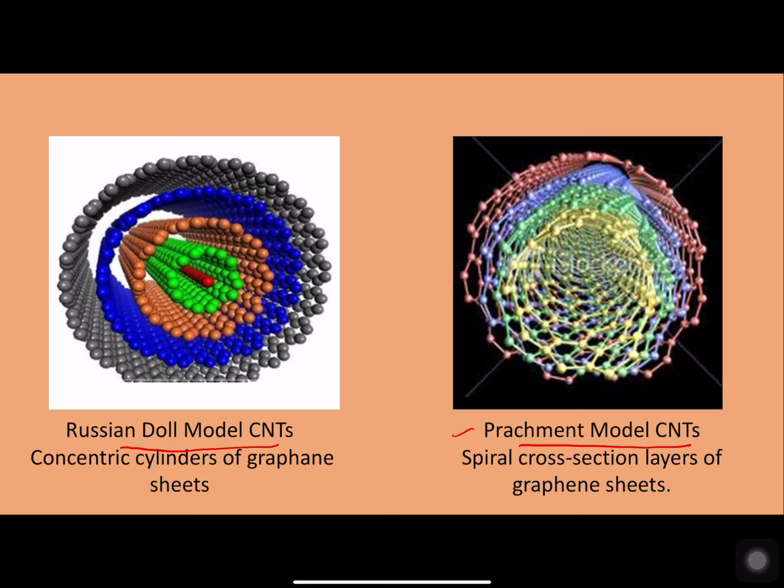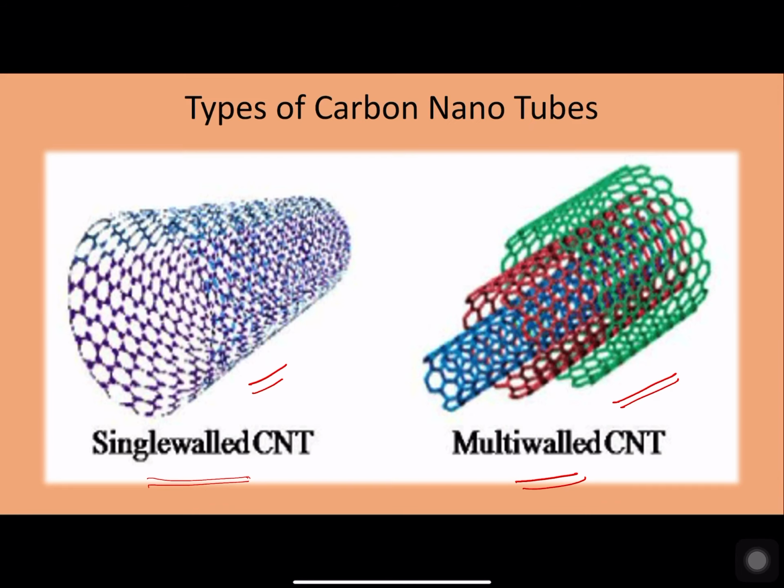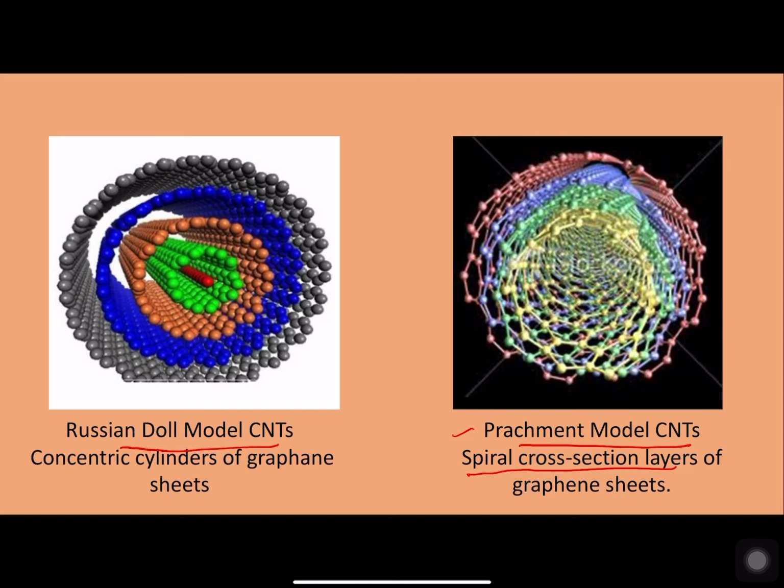Whereas the Parchment model of carbon nanotubes is obtained by taking a single graphene sheet and rolling it as if we roll a newspaper or any paper into multiple layers, so that the cross section appears as a spiral form. So the multi-walled carbon nanotubes are available in two forms: the Russian doll model carbon nanotubes or the Parchment model carbon nanotubes.